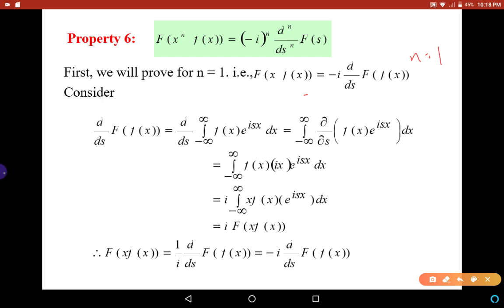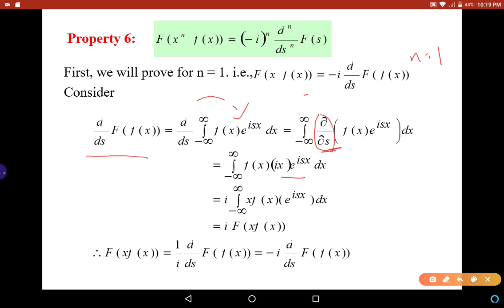For that, consider d/ds of F(s). That is d/ds of the integral from minus infinity to infinity of f(x) e^{isx} dx. Now by the Leibniz rule, the derivative d/ds goes inside the integral and becomes the partial derivative, del by del s of f(x) e^{isx}. And del by del s of e^{isx} is ix e^{isx}. f(x) is constant because we are differentiating with respect to s here.